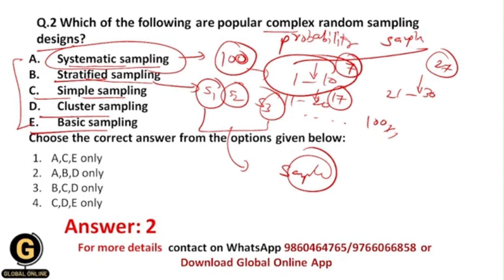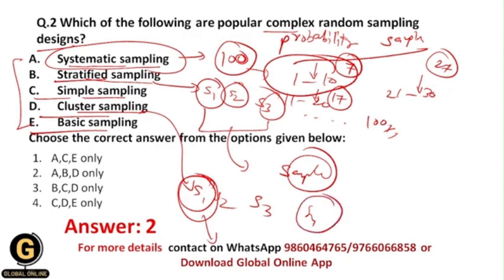Okay, now next is cluster sampling. So within cluster sampling, again there is a large population, and basically it is a heterogeneous population, and again here I am going to divide the whole population into different subgroups like S1, S2, S3, but over here I am going to select whole subgroups from these subgroups randomly. For example, I will randomly select the S1 subgroup, I will randomly select the S4 subgroup. Okay, and then finally I will make a sample.